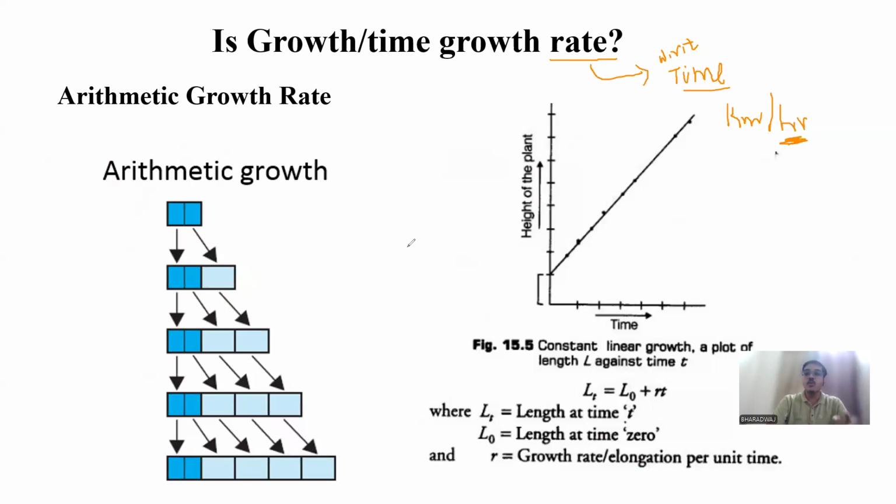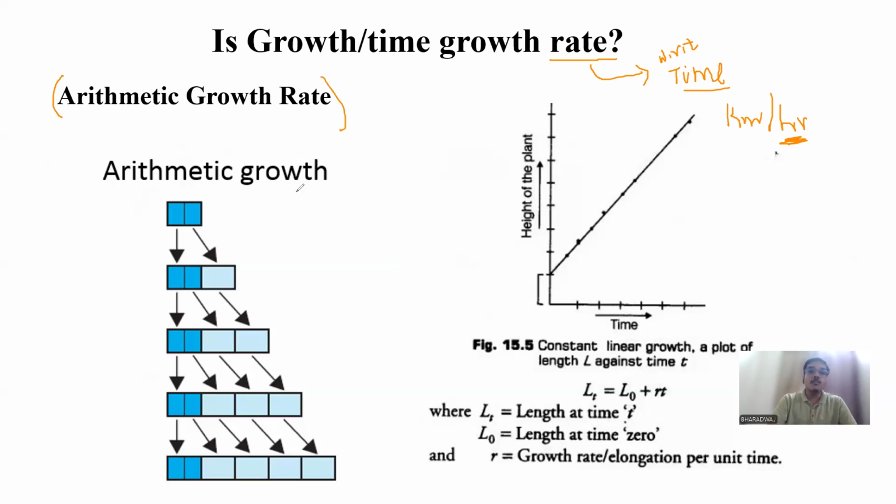Similarly, growth also can be measured with respect to time. With respect to time, how much growth has taken place? How many centimeters has it grown? 5 centimeters per 2 weeks, 5 centimeters per 5 days, something like that. So that is all about growth rate. Now in growth rate, we have two kinds. One is arithmetic growth rate. The next one is geometric growth rate.